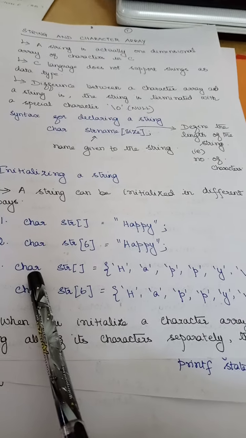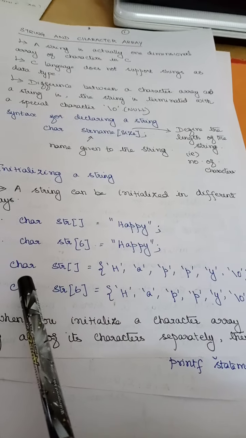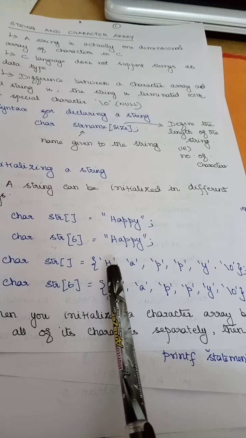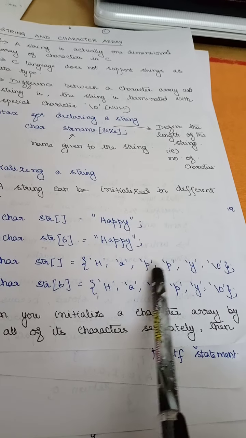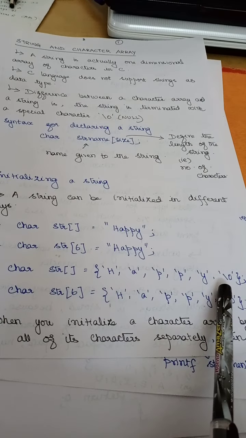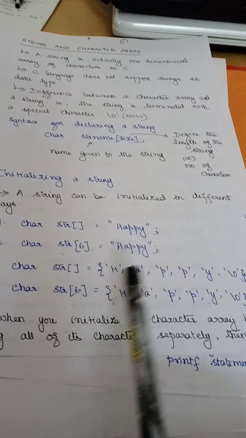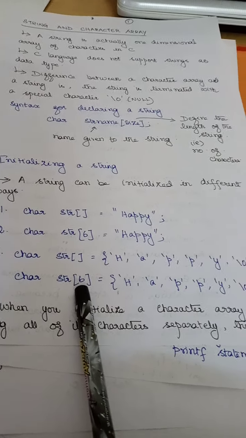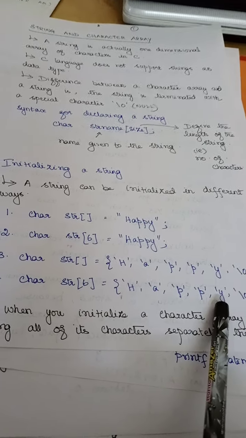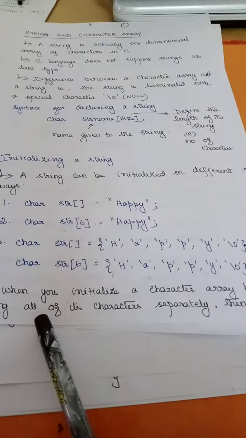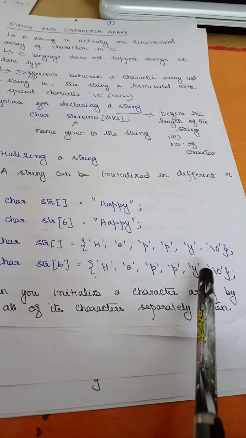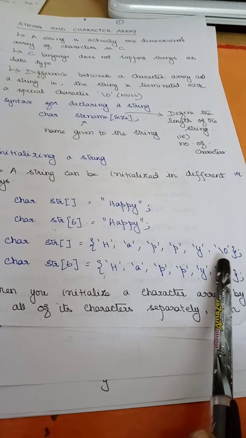And I can also initialize character by character. So char str, here I am not specifying the size, and I have specified H separately, then A, P, P, Y. So I am enclosing each in single quotes, and at the end I have a null character, right? Here I can specify the size as well as initialize character by character, right? When you initialize a character array character by character, then you need to separately specify the null character. Clear?